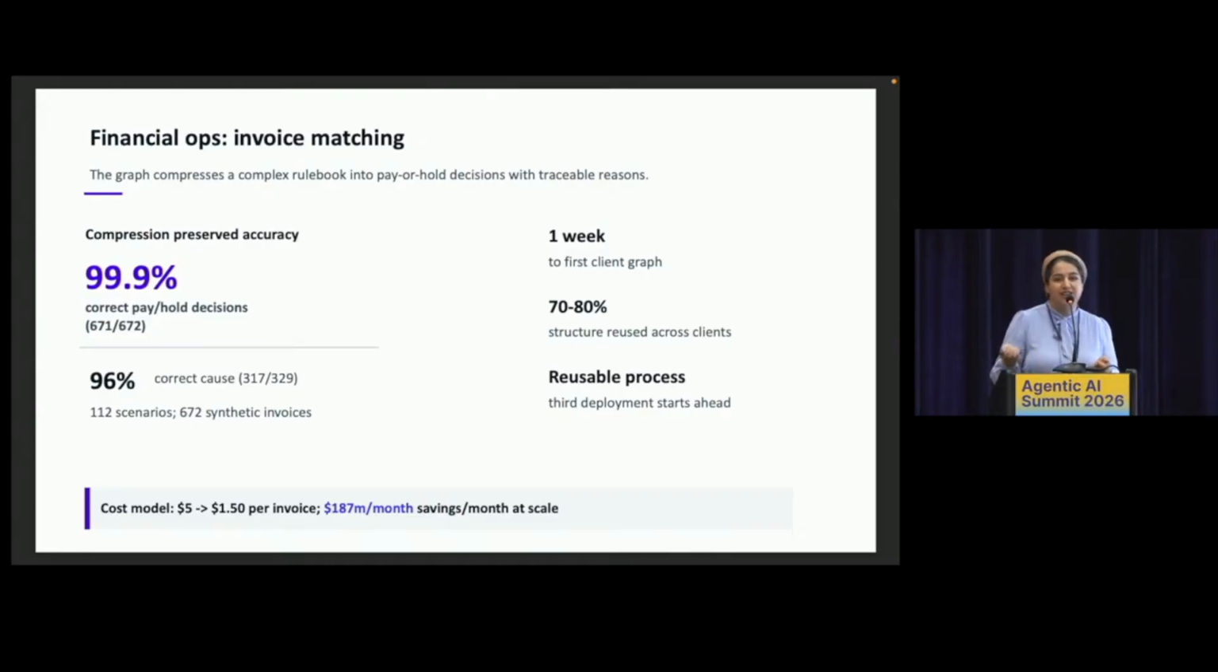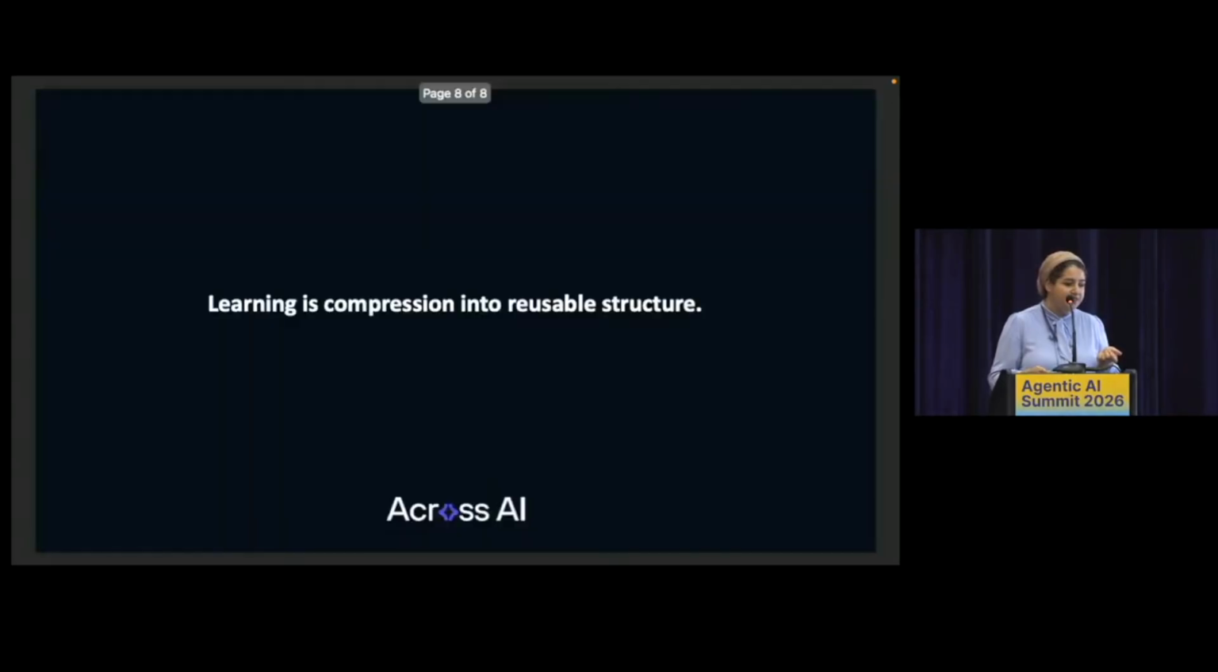This brought down the cost of processing these invoices at this one Fortune 500 from $5 an invoice to $1.50 in this example, and more recently, this week, we got it down to 10 cents per invoice. Those are the kinds of advances that you can make if you are able to take that learning and compress it into a reusable structure.